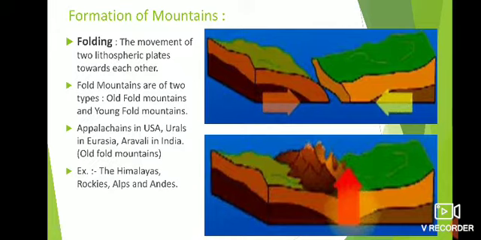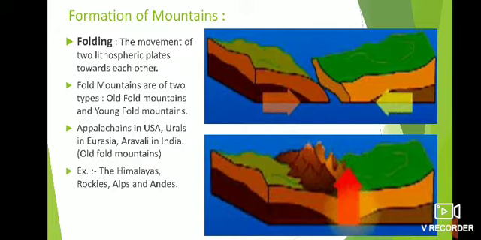So here we have to see the formation of mountains in this video. Basically, mountains are of three types: fold mountain, block mountain and volcanic mountain. Here we have to read about the two types formed with the help of plate movement: fold mountain and block mountain. Fold mountain is formed when the folding procedure of the crust leads to the formation of the fold mountain, which I had explained in the previous video.